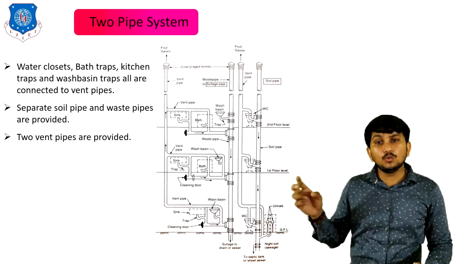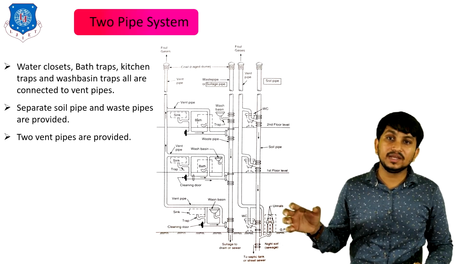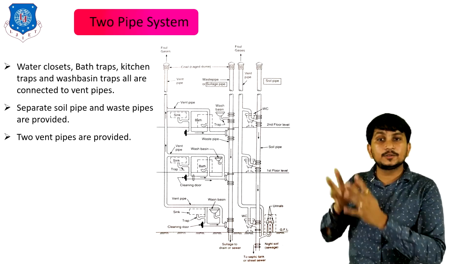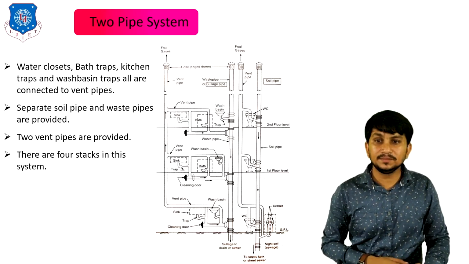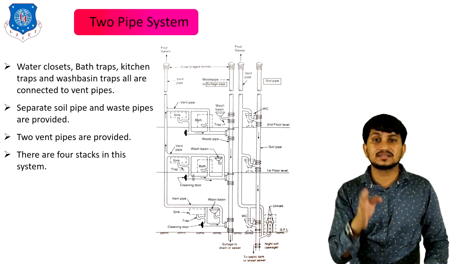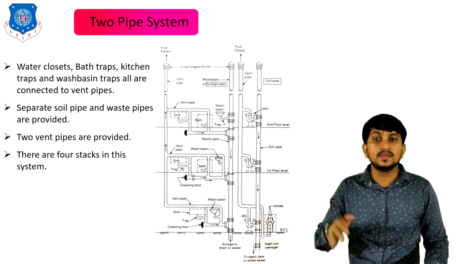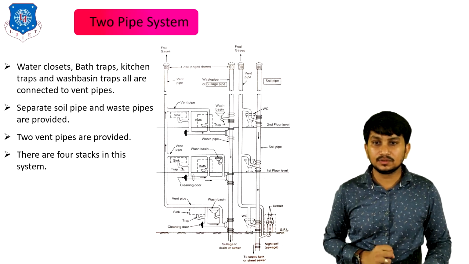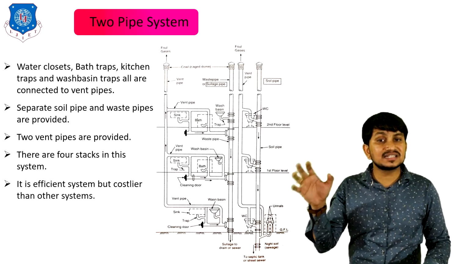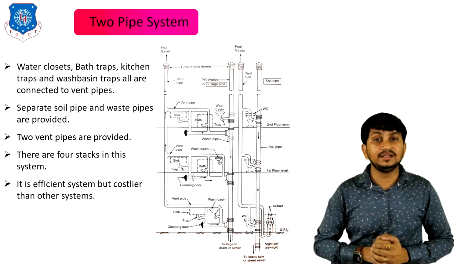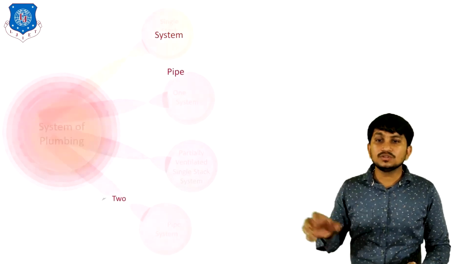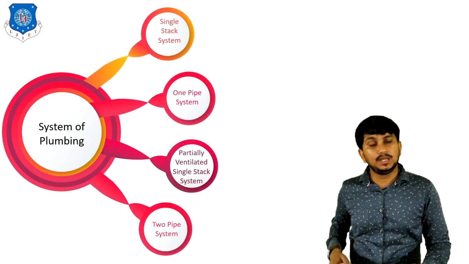Two vent pipes are provided, while in the one pipe system only one vent pipe is provided. There are four stacks in this system: one is the waste pipe, second is the soil pipe, and two ventilation pipes. It is an efficient system but costlier than the other three systems. That's all about various systems of plumbing.